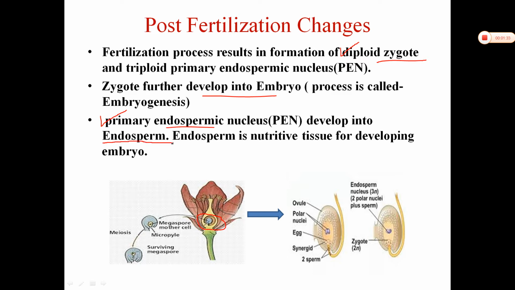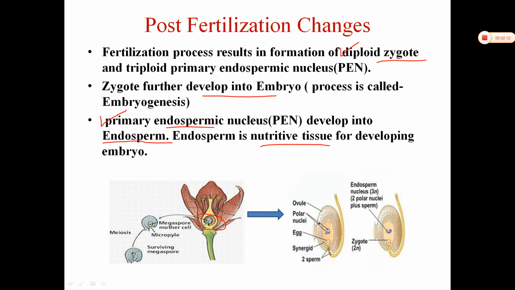What is our today's topic? That is the endosperm. Now what is endosperm? Endosperm is the nutritive tissue for the developing embryo. Now when the primary endospermic nucleus is formed, it undergoes repeated mitotic divisions and it forms the nutritive tissue, that is endosperm. And in this process, the formation of endosperm and the formation of embryo, both processes are taking place simultaneously.